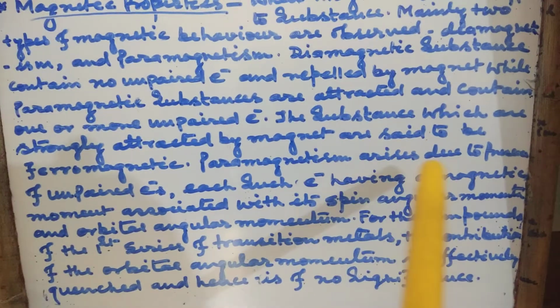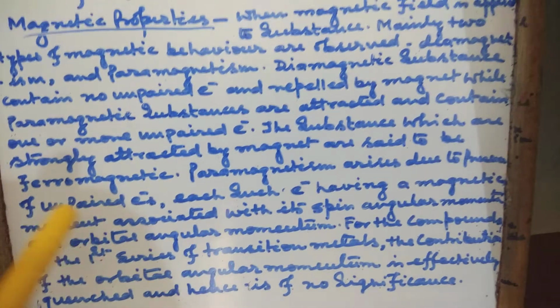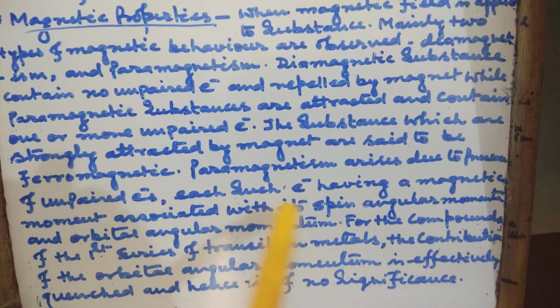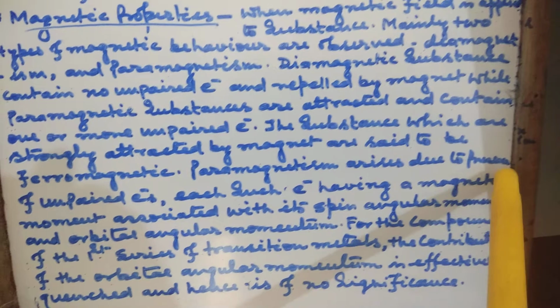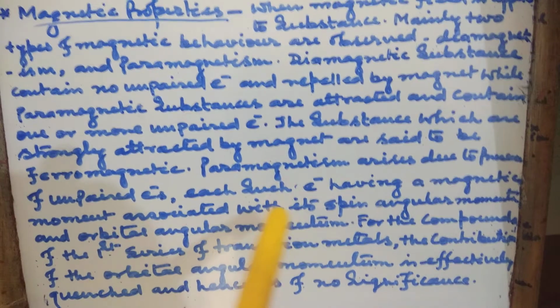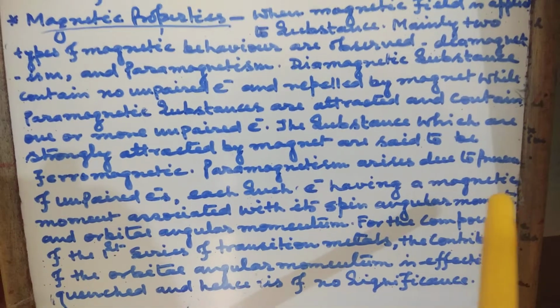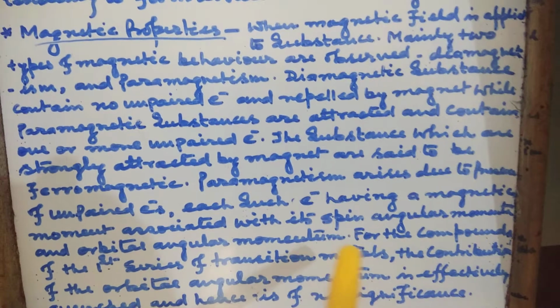Paramagnetism arises due to presence of unpaired electrons, and each such electron has a magnetic moment associated with its spin angular momentum and orbital angular momentum.